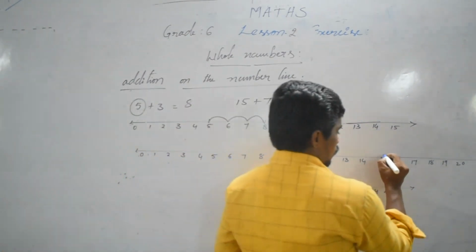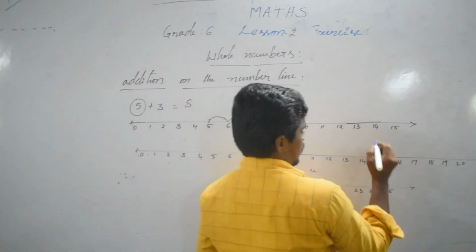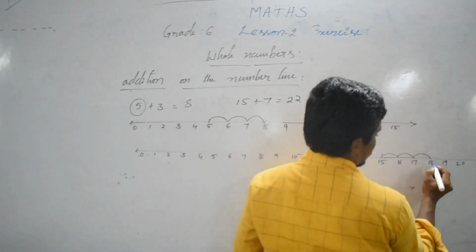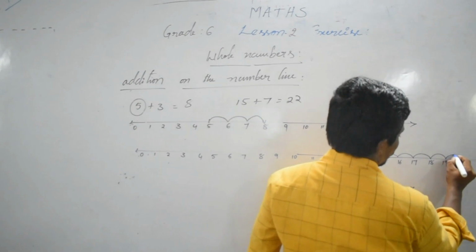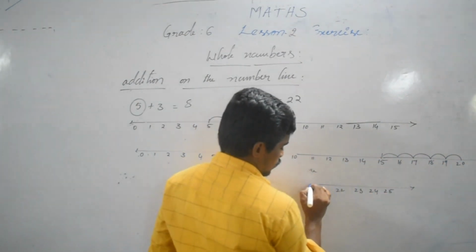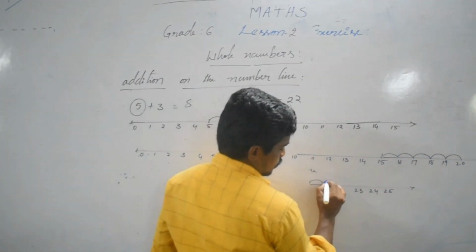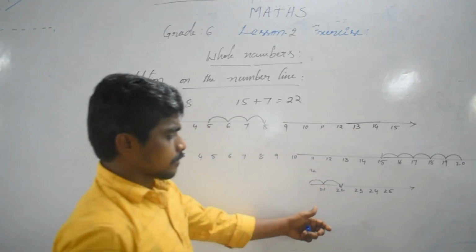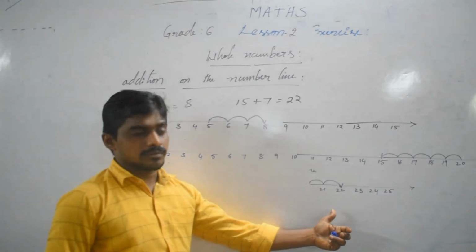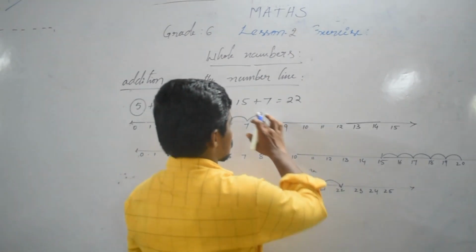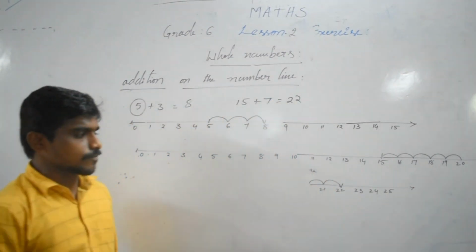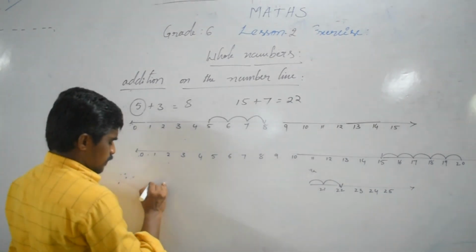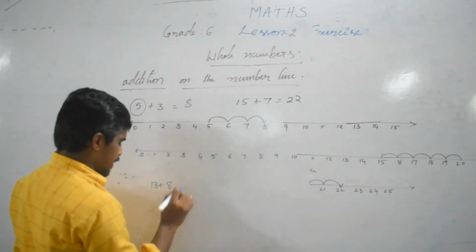How many numbers? 7 numbers. 1, 2, 3, 4, 5, 6, 7. Where do we stop, on which number? 22. So 15 plus 7 is equal to 22. Right. Next one, 13 plus 8.